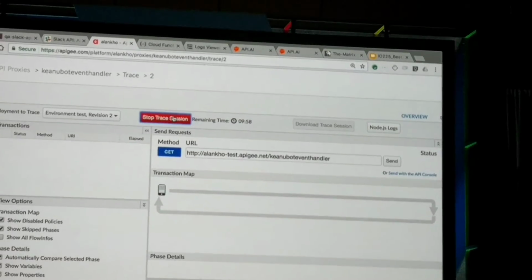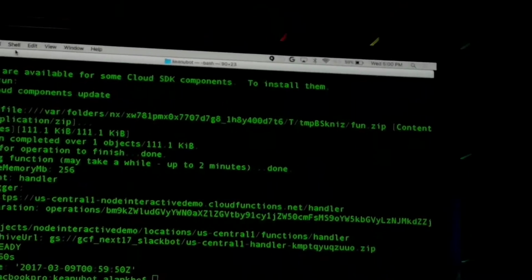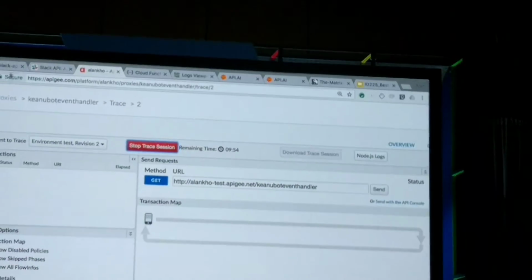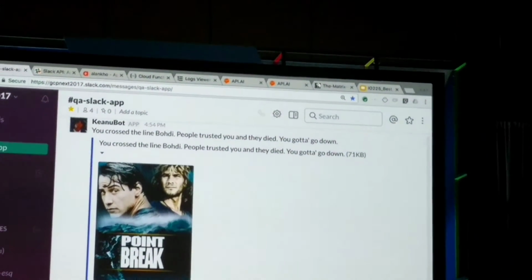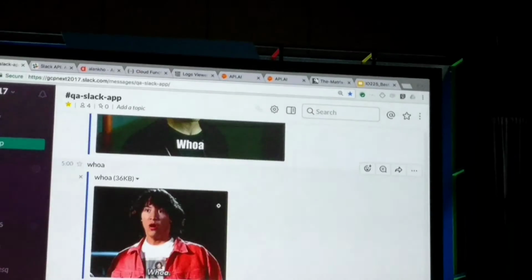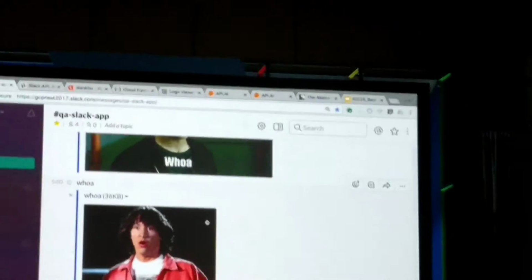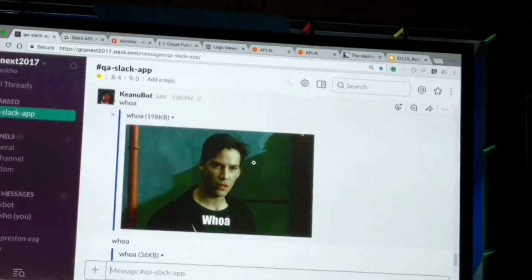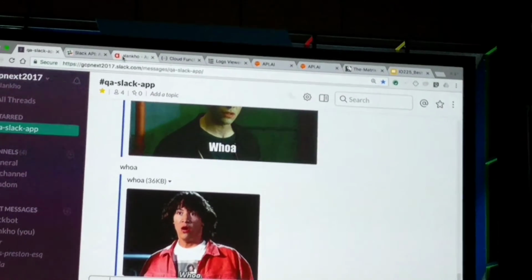Start tracing the session. Okay, let's just double check to make sure it's deployed. Okay. And then, all right. So now it's going into its infinite loop. It went into an infinite loop. So let's take a look at what happened.